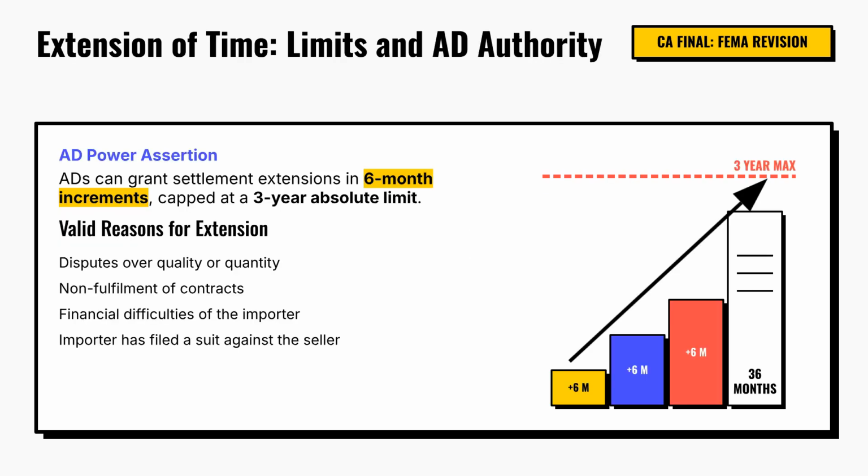Authorized dealers possess the power to grant extensions for settlement of import dues. Such extensions may be granted in blocks of 6 months at a time, subject to an overall ceiling of 3 years. Extensions are generally allowed where delays arise due to disputes regarding quality or quantity, non-fulfillment of contractual obligations, financial difficulties faced by the importer, or where legal proceedings have been initiated against the seller. This provision balances regulatory compliance with commercial realities. For examination purposes, remember the framework as 6-month extensions granted by ADs, but never beyond an aggregate period of 3 years.